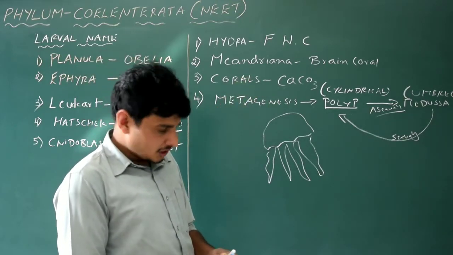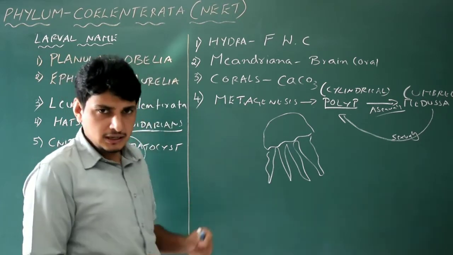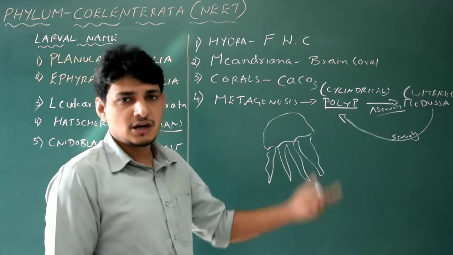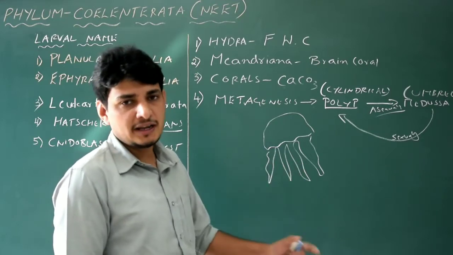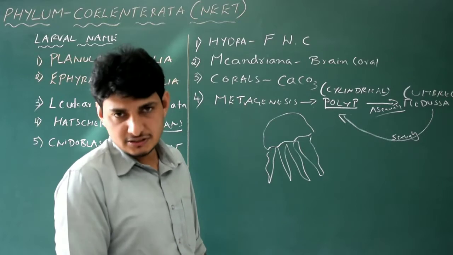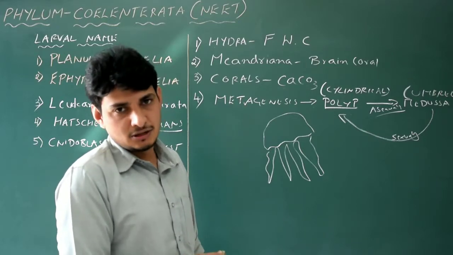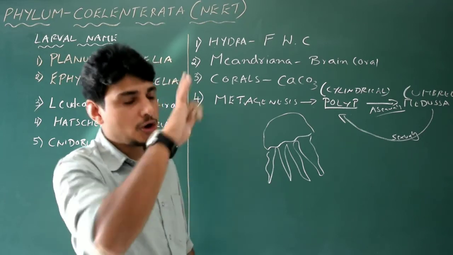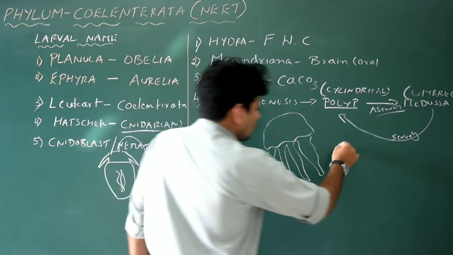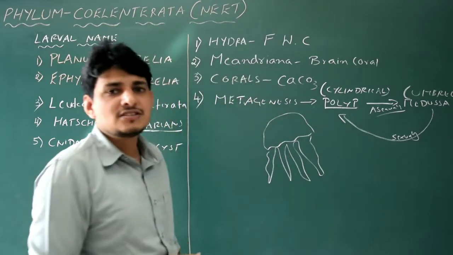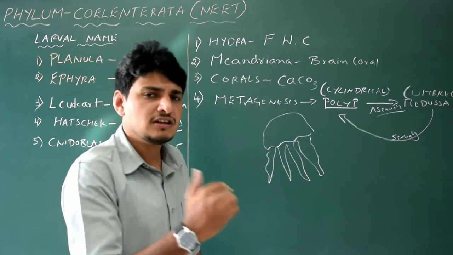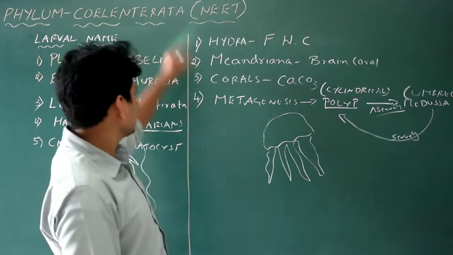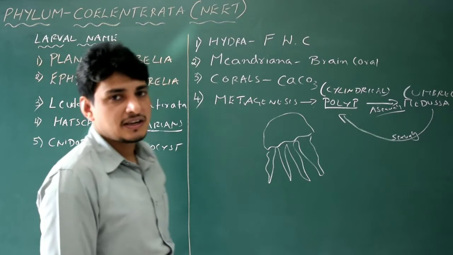Other than that, let me just tell you the body layers. We know that they are diploblastic organisms. That means ectoderm, that is the outer layer, and endoderm. Between ecto and endoderm, what is there? Mesoglea is there. That is undifferentiated cells. They do not have mesoderm like us. They have only mesoglea. Okay. Now we see what are the different types of cells you see in epidermis, or what are the different types of cells you see in endoderm. The endoderm in the case of Coelenterata can also be called gastrodermis.